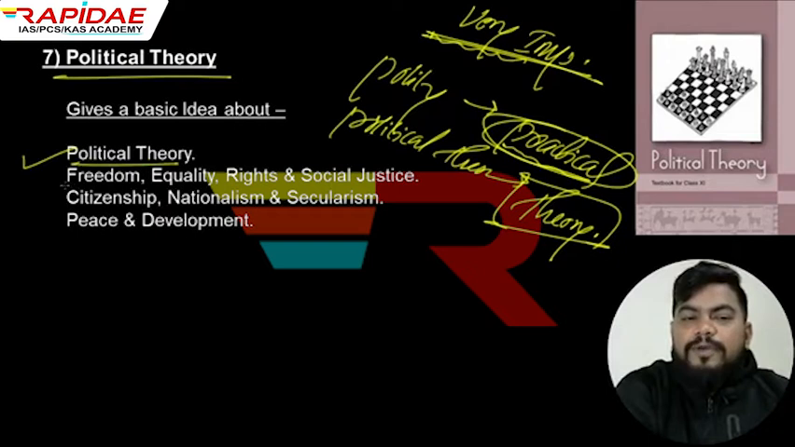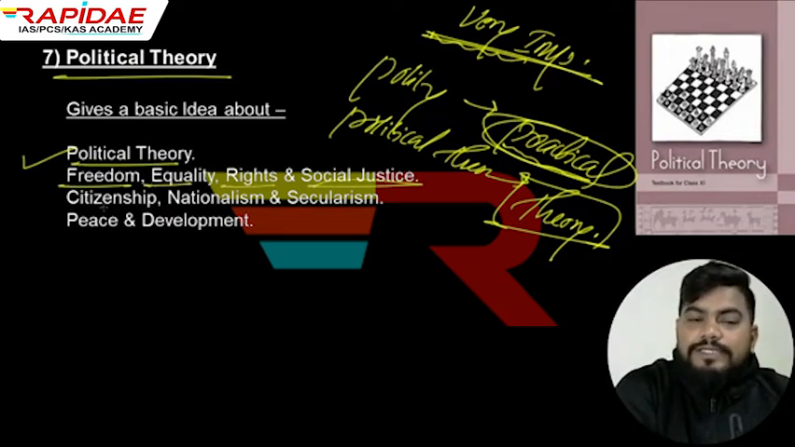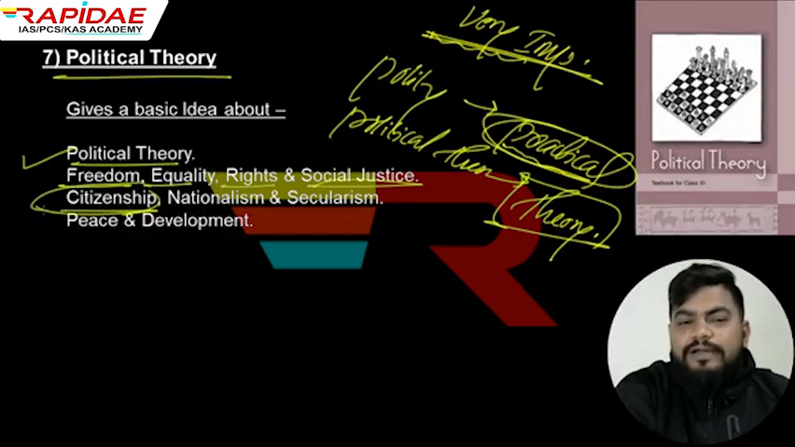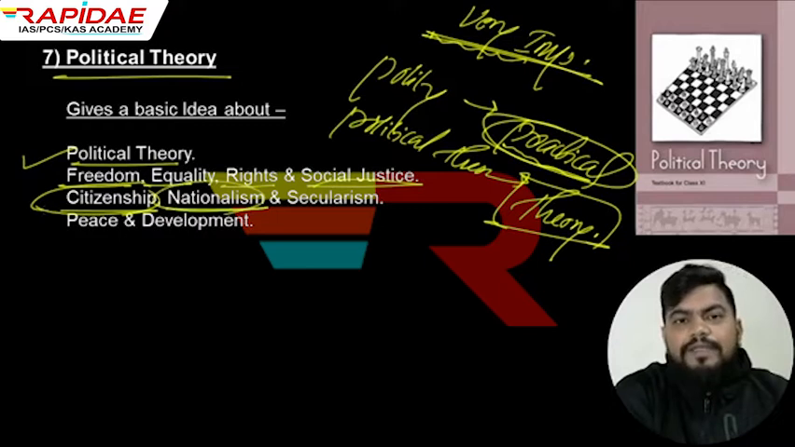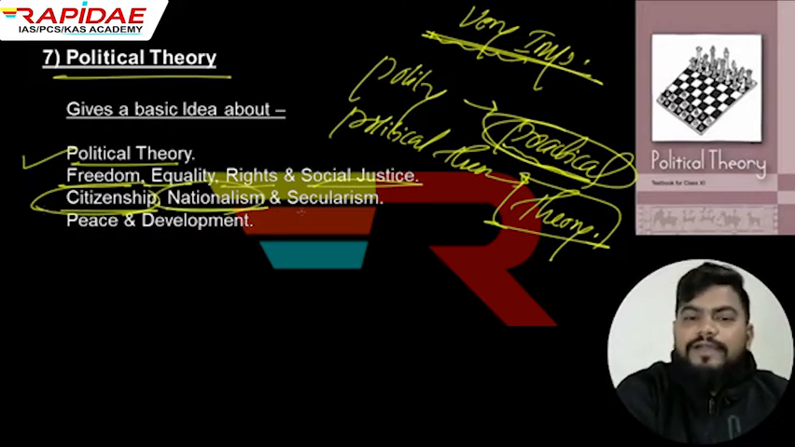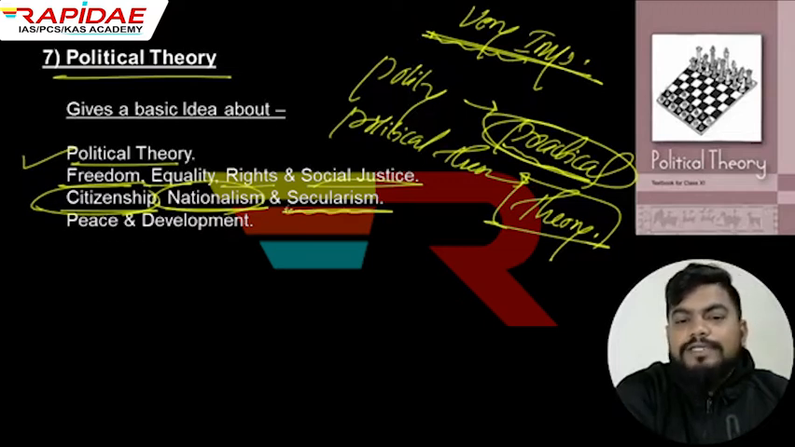Also, you will come to know about freedom, equality, rights, and social justice. How does the citizenship work? Why is it important? Why is citizenship important? What kind of special rights some citizens get? What is nationalism? How are these different, right? Citizenship and nationalism, how they are different. And secularism. Earlier, you will be getting the idea how the secularism works in a political system. You will be getting to know from this book.